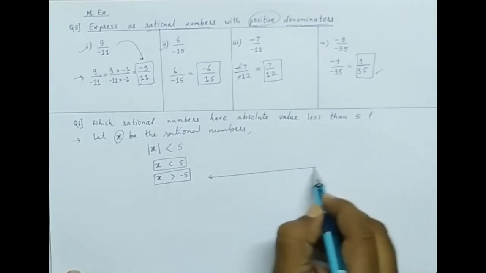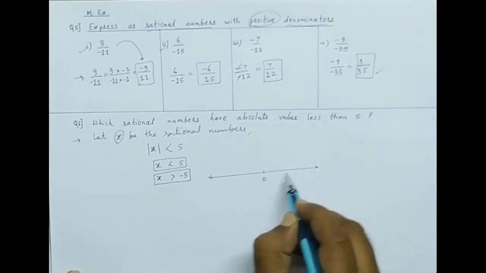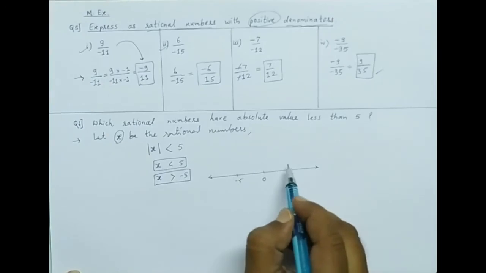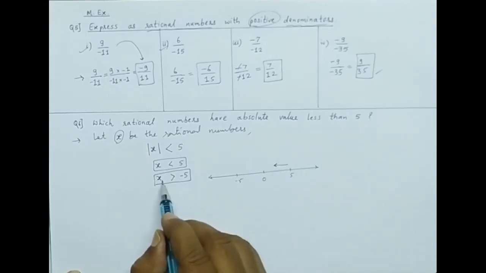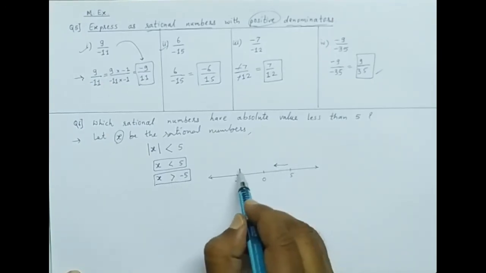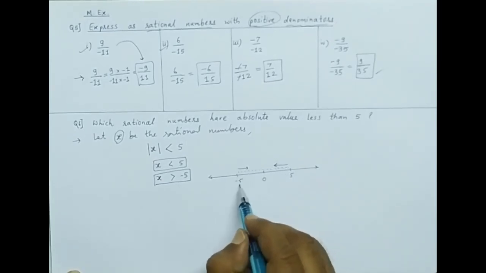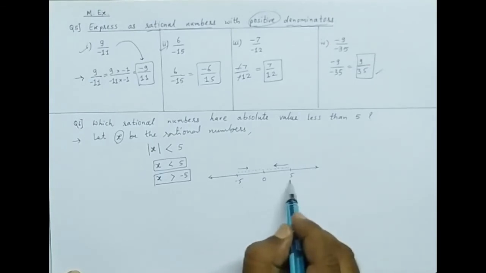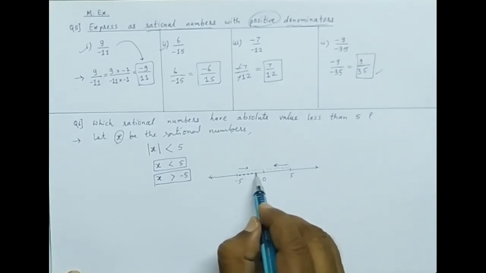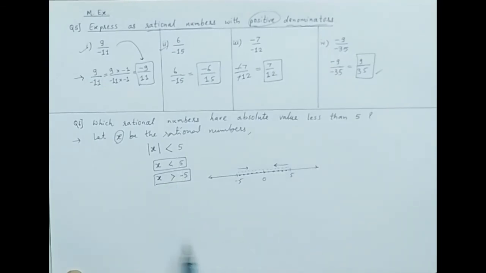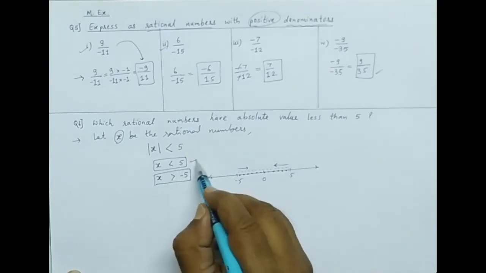On the number line also I told you how to show that. Suppose here 5 and here minus 5. Less than 5 means these numbers. x greater than minus 5 means those numbers. Means the numbers between minus 5 and 5. All these numbers between minus 5 and 5, all these numbers have absolute value less than 5. So this is actually the answer.